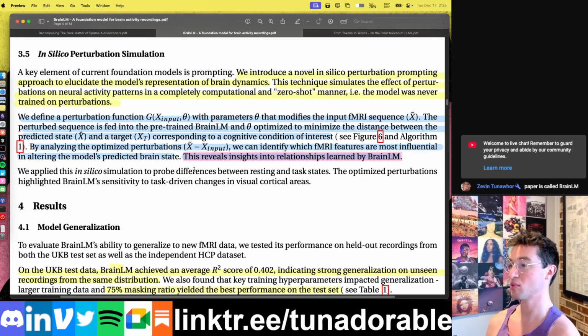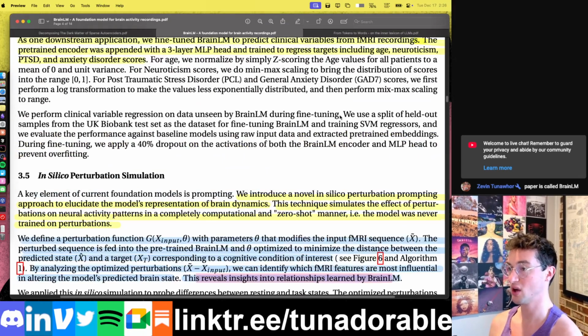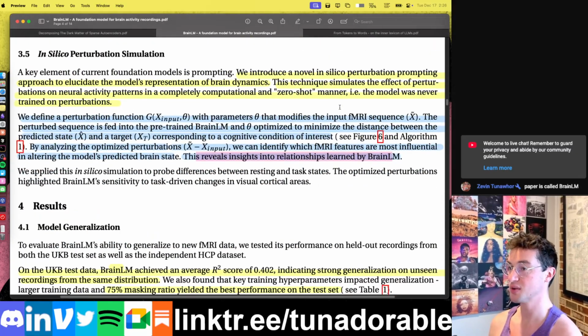Now, this does have problems, in the sense that what we're doing here is very reminiscent of adversarial perturbations in a way. We are trying to create a model, a function G, such that we get a certain output out of BRAINLM. And we know that these models, especially one this small, like 512 is the model dimension, right? We know these models in general across all modalities can be very susceptible to adversarial perturbations.